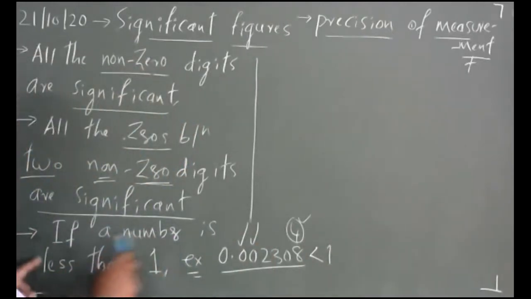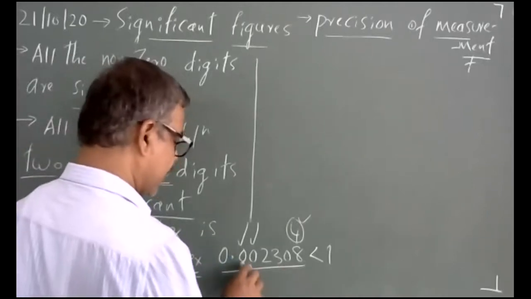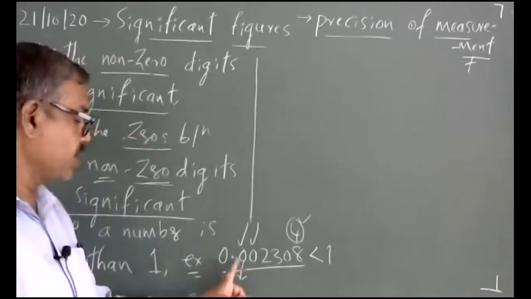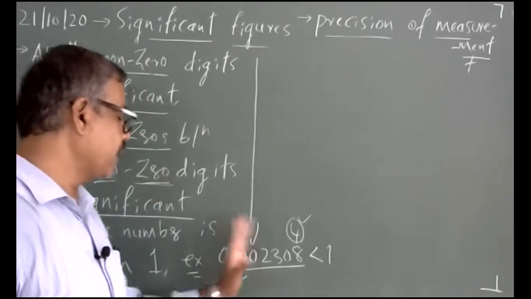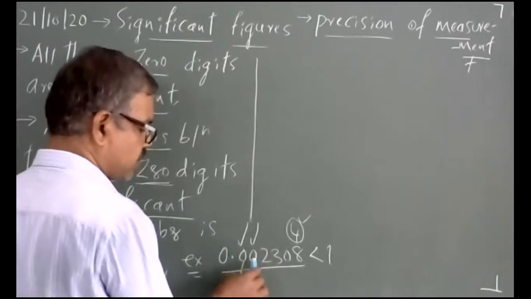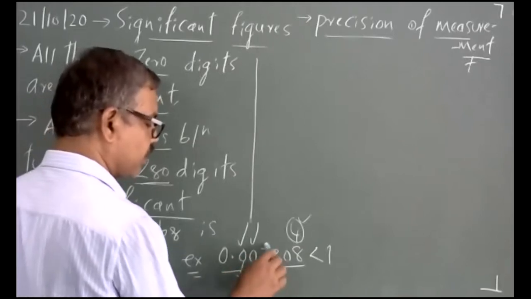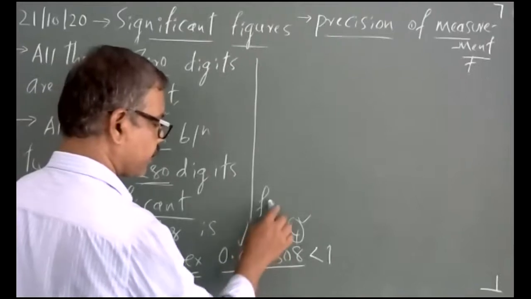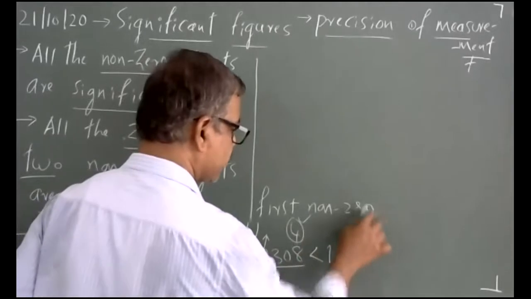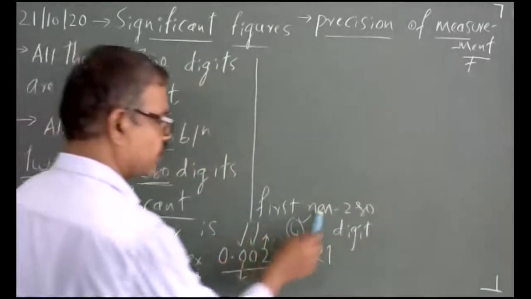the rule says that part of the statement I have written here, if a number is less than 1, you have a decimal value. You have a decimal point, right of the decimal point and left of the 2. This 0 is to the left of 2, and 2 is called the first non-zero digit.